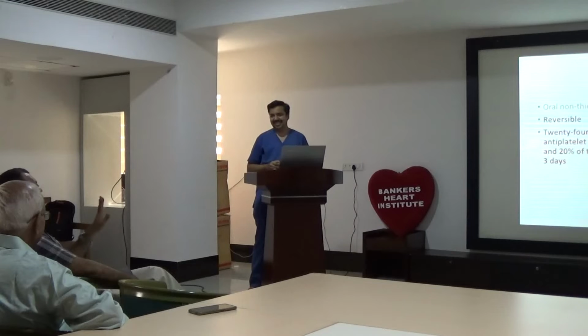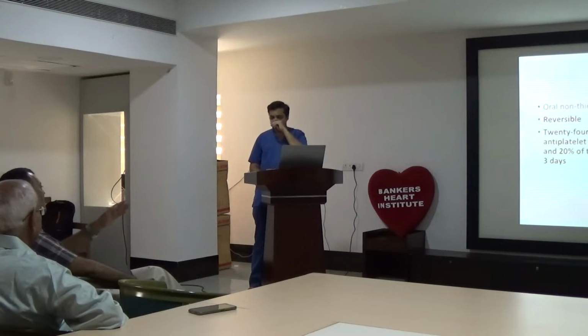What I see is, if somebody's count is more than 3 lakh, I consider at least 1 lakh platelets are available, so you go for surgery. Because one third to one fourth of platelets do not get inhibited by antiplatelets, so you go for surgery. But if that patient's platelet count is 1 lakh, I consider only 30,000 platelets, so there is bleeding risk. They can go for surgery. So this is what I practically do.